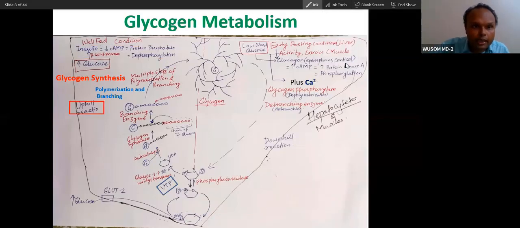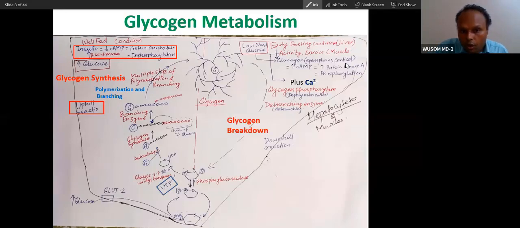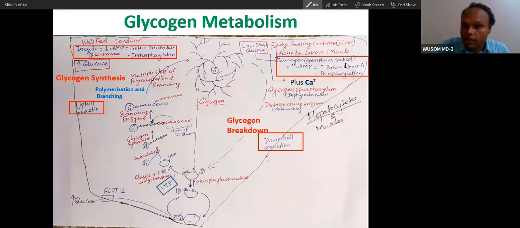So you already know many things. So you can see this is uphill reaction, glycogen breakdown is downhill reaction. Downhill reaction means fasting condition. It will happen during fasting condition. Generally catabolism happens during fasting condition under influence of glucagon, high cAMP, high protein kinase, high phosphorylase, and then glucokinase in liver.